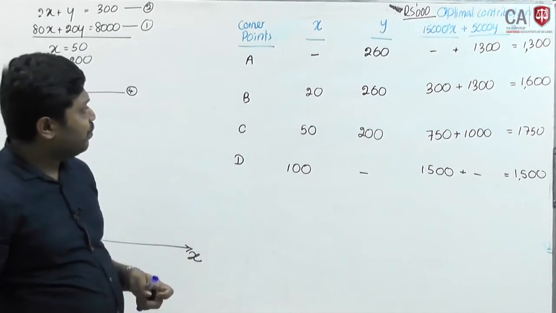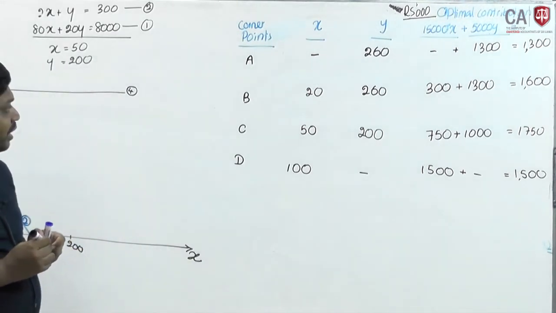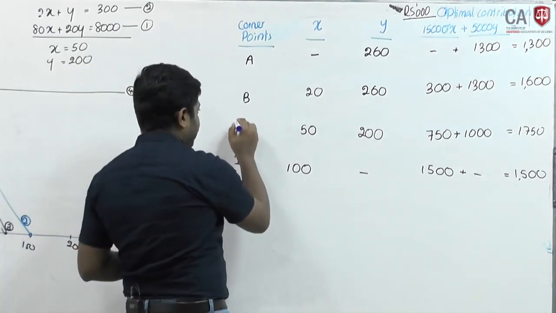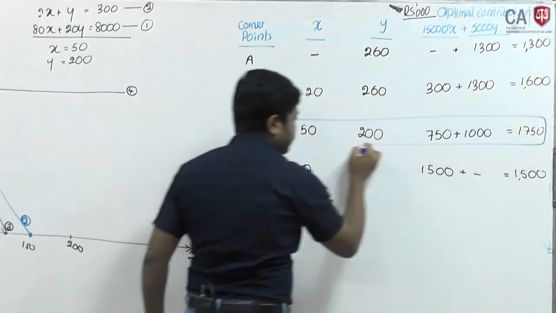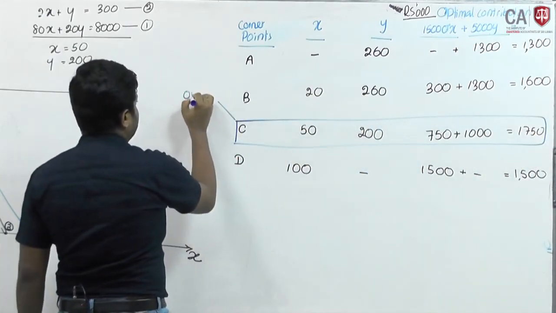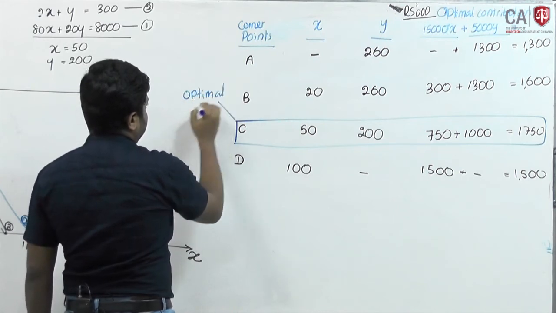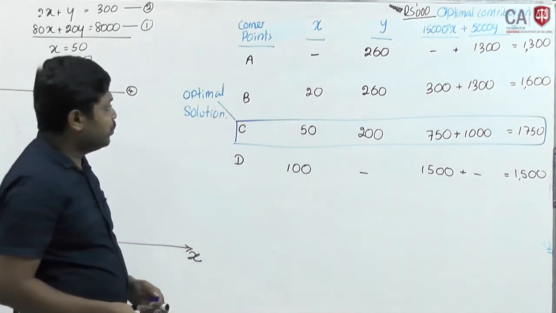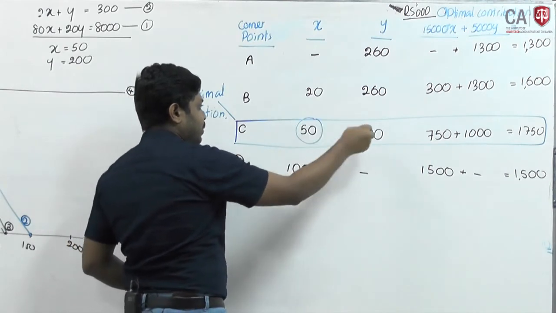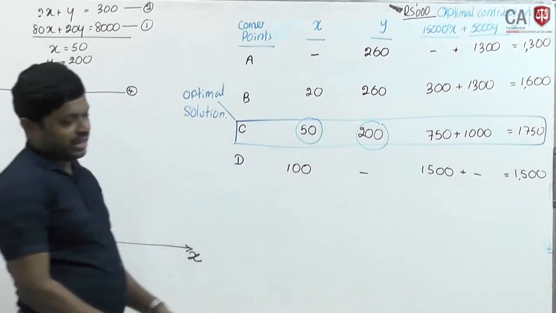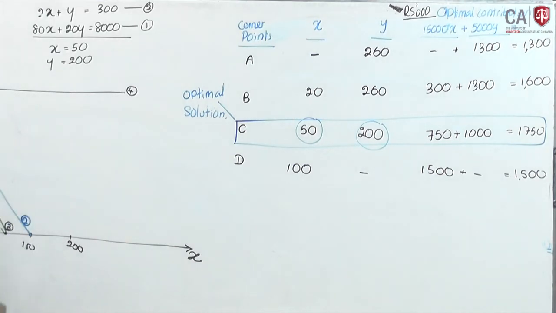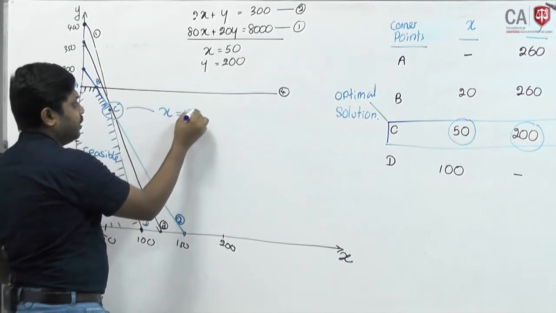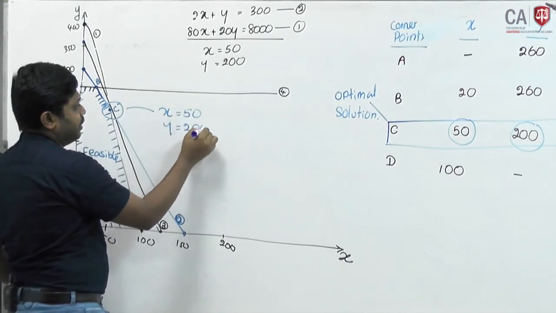Now you can easily find out where the optimal output is, the output which maximizes your overall contribution. Point C is the optimal solution. In the optimal solution, your optimal output is x 50, y 200. You can mention the optimal output is this point: x 50, y 200. This is the optimal.